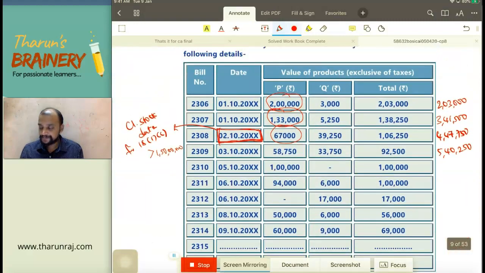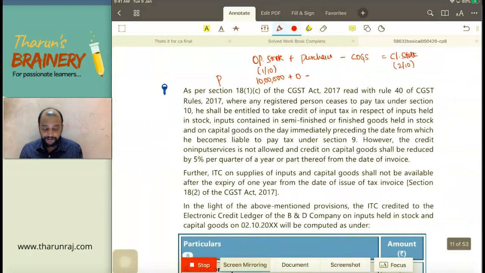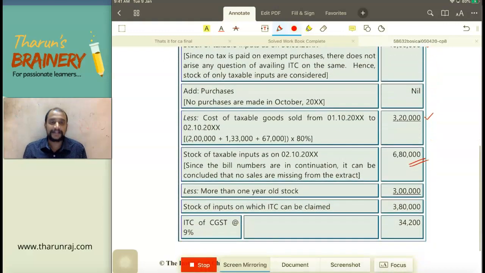2 lakhs plus 1,33,000 plus 67,000, that is 4 lakhs. Out of 4 lakhs, you reduce 20%, that is 3,20,000 equal to closing stock. So 10 lakhs minus 3,20,000, how much it is? 6,80,000 is the closing stock as on 2/10.